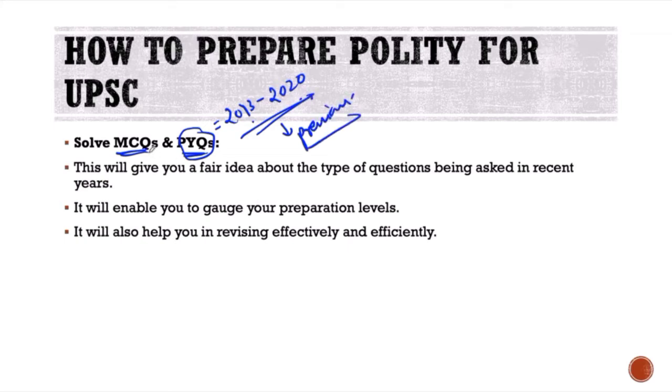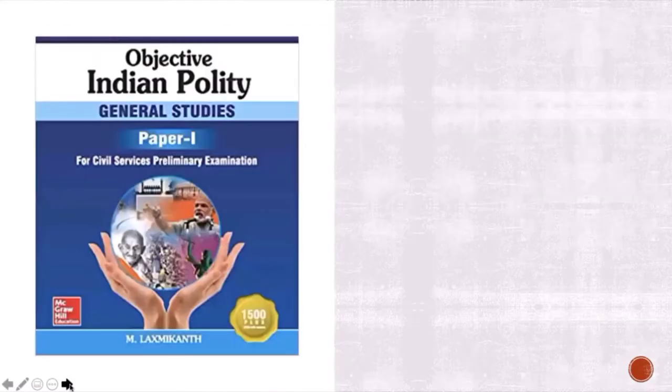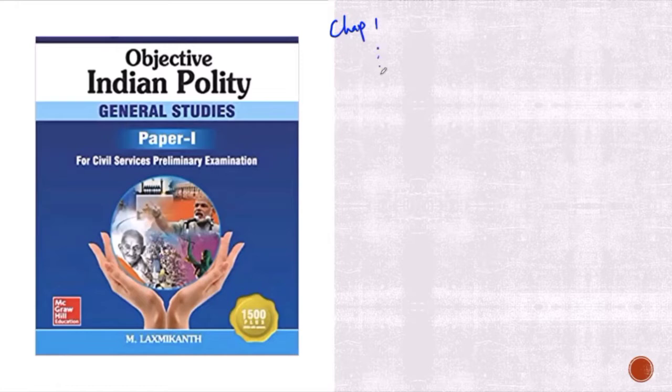But there is also another very, very good source, and that is this particular source. I'm not sure if you guys have seen this or if you have access to this. I'm not sure if there's an online version of this book. So this is your Lakshmikanth MCQ. Lakshmikanth has some chapters 1 to 60 or something like that, and for each of these, there will be an MCQ chapter.